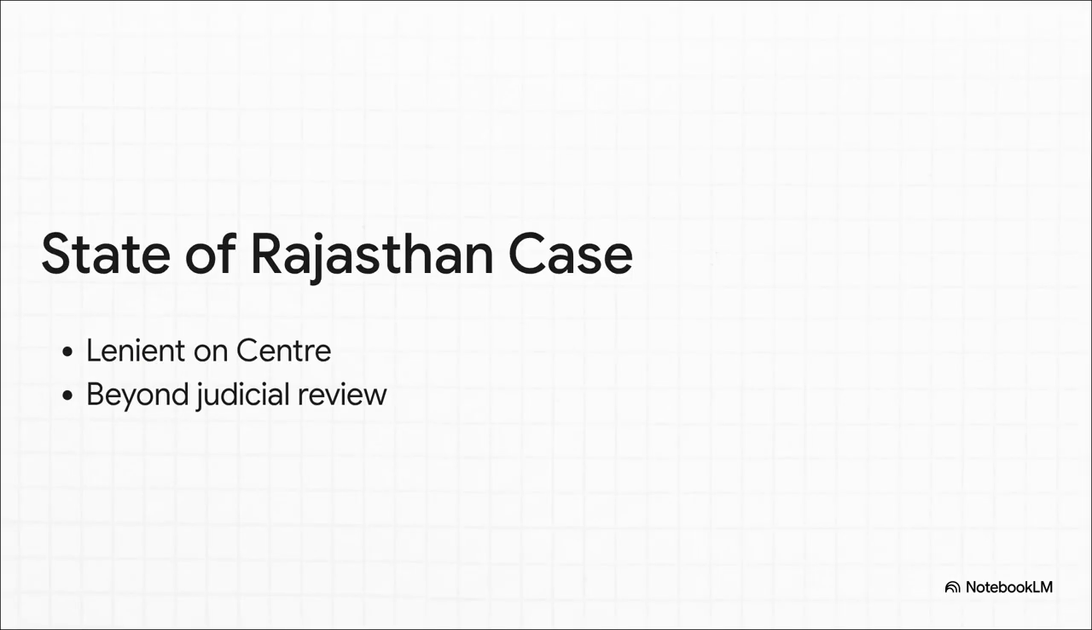State of Rajasthan v. Union of India. The court took a lenient view on the center's power, and held that the president's satisfaction under Article 356 was largely beyond judicial review. Let's look at the brief background. Back in 1977, when the center sought to dismiss multiple state governments simultaneously, the states approached the Supreme Court. The ratio decidendi, the final verdict here, was that the subjective satisfaction of the president was essentially a political question, completely beyond review. Writing this shows the evaluator you know exactly how unchecked the center's power used to be.